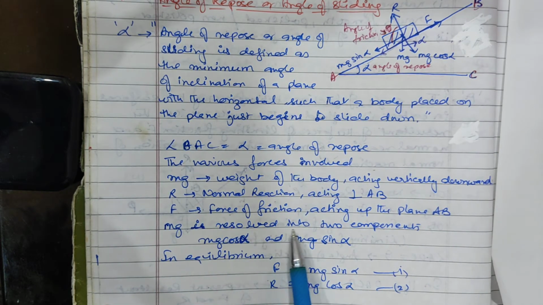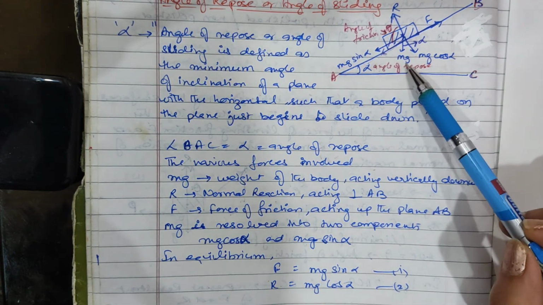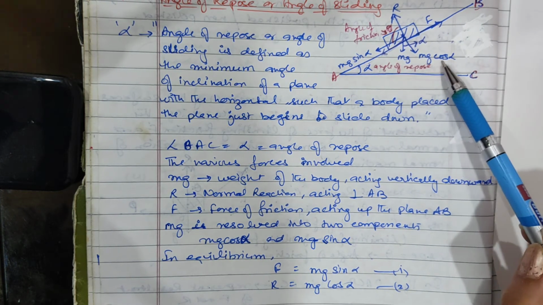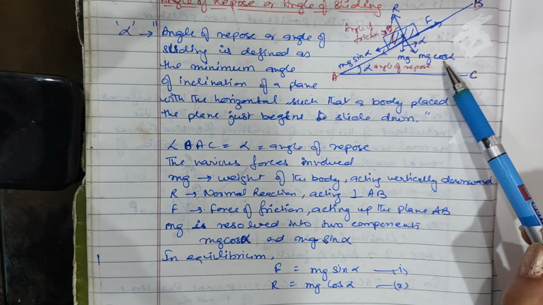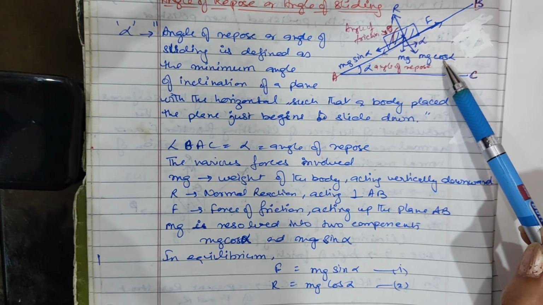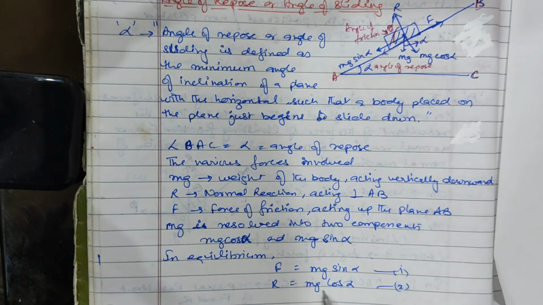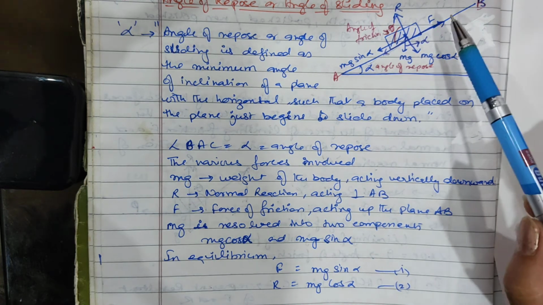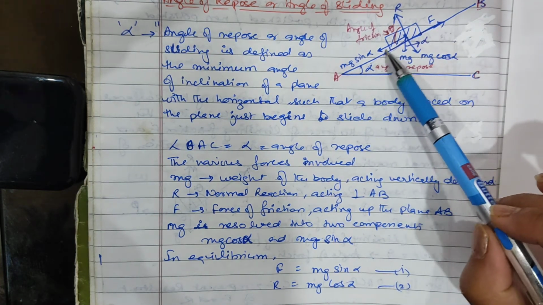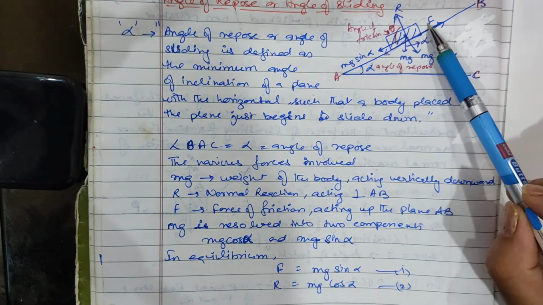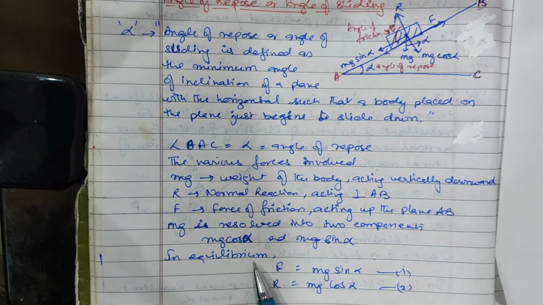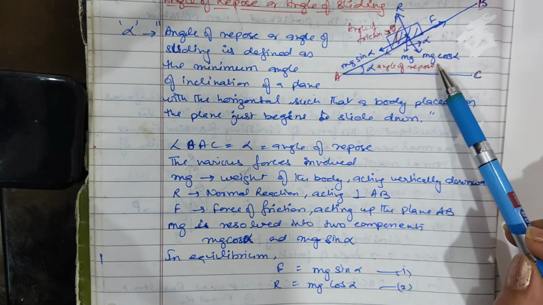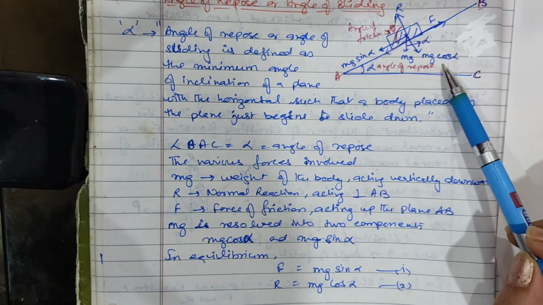mg is resolved into two components. As I said, the weight mg we are going to resolve into two components: mg cos alpha, which is equal to R, you can take it as equation number 2, and mg sin alpha, which is balanced by the force F. So in equilibrium condition, F is balanced by mg sin alpha and R is balanced by mg cos alpha.